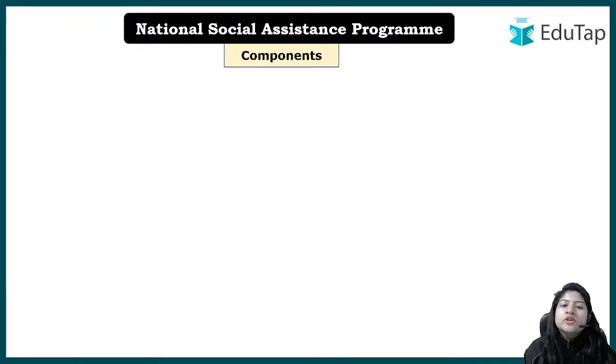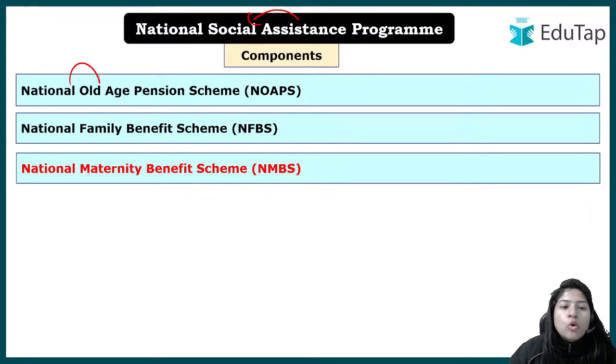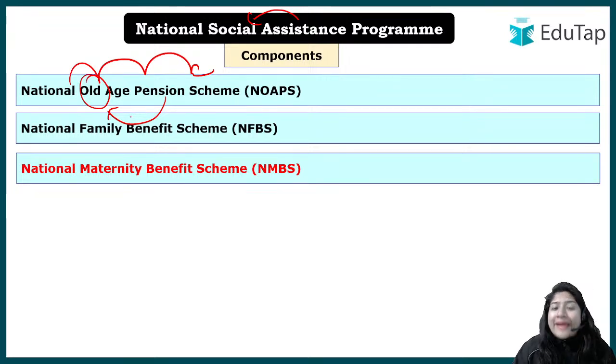Now talking about the component, so here we are talking about social assistance, but it's a very generic term, right? We are talking about some social assistance we're providing, but now we have to become more and more specific about it, right? So for that, when initially in 1995 the scheme was launched, there were three schemes since the start. First was National Old Age Pension Scheme. So from the name itself you can understand, here the money is being provided to the people, the pension is provided to the people who are now of old age, and definitely they should belong to the BPL category, that is true. There are other eligibility criteria also, what should be the age, how much financial assistance is to be given, right? But these are the things that we have to do in the subsequent sessions so that you do not get confused.